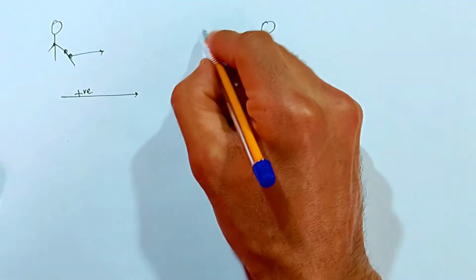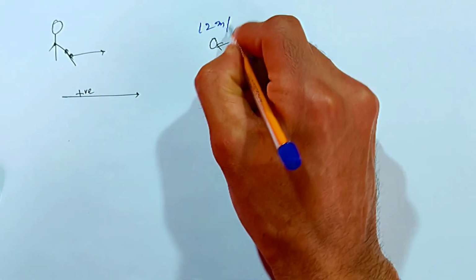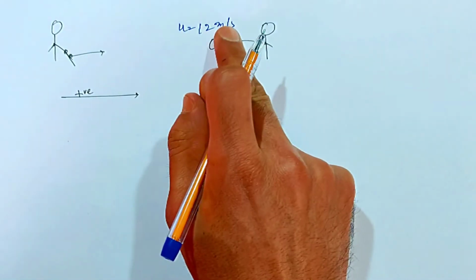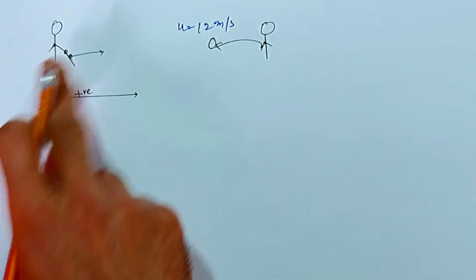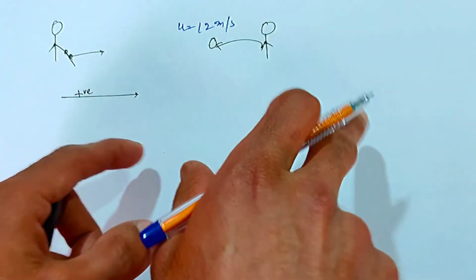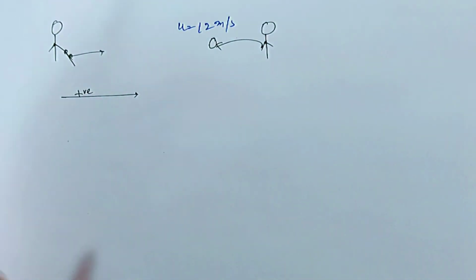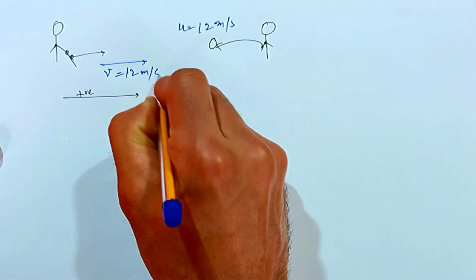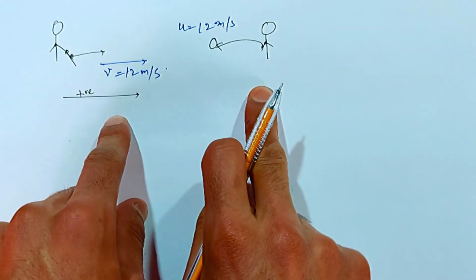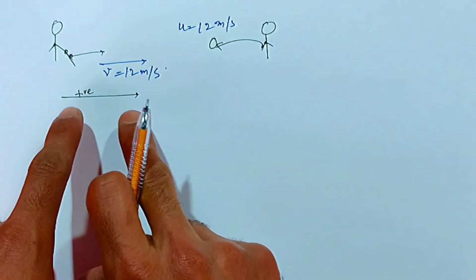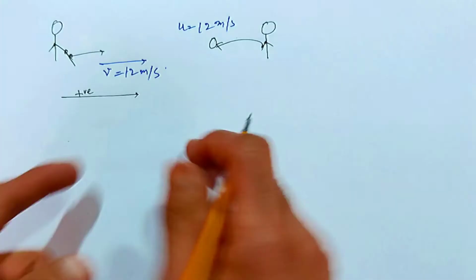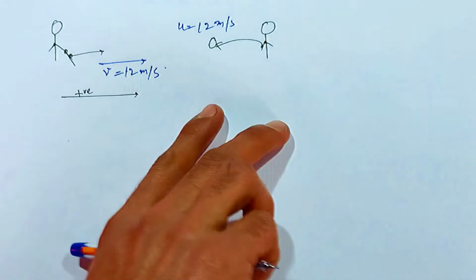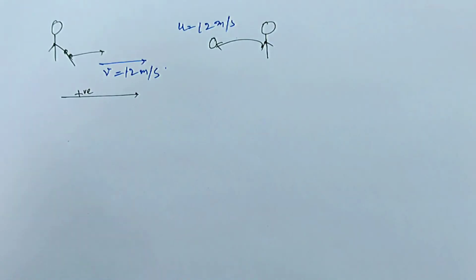Say the initial velocity of the ball is 12 meters per second. So u is equal to 12 meters per second, and the batsman pushes it back with the same velocity, so the final velocity is also 12 meters per second. But it is just a supposition, so we can take the positive direction in this direction also. Okay, it is just for convenience.